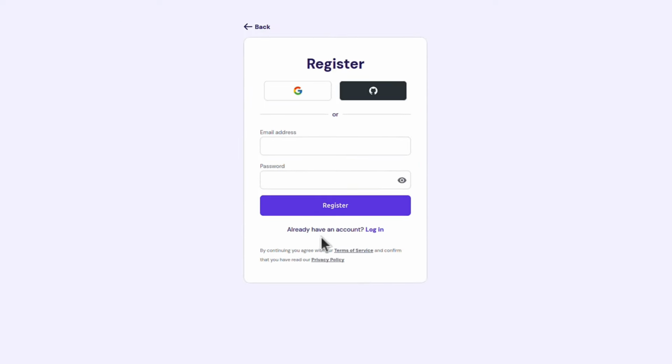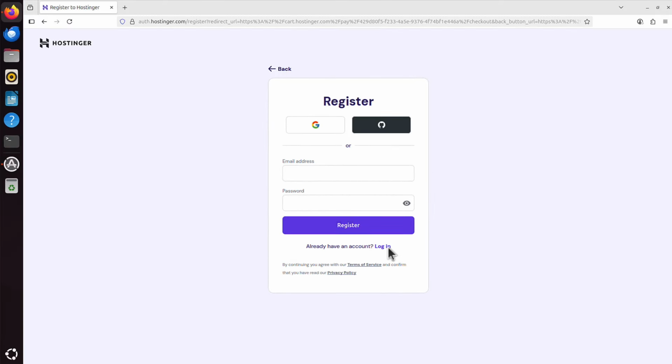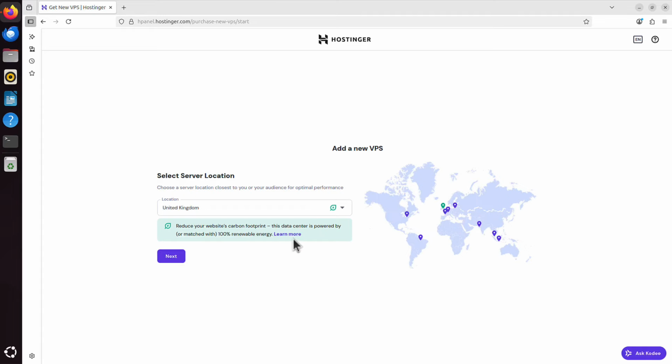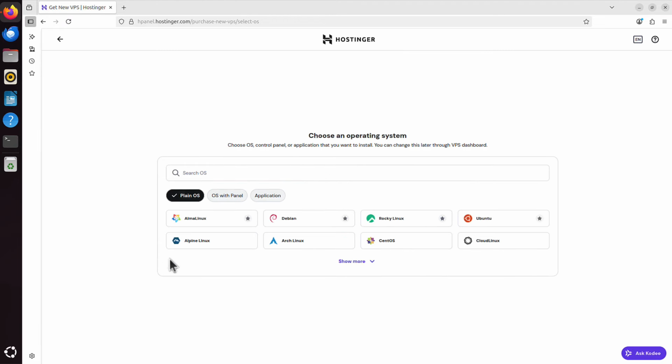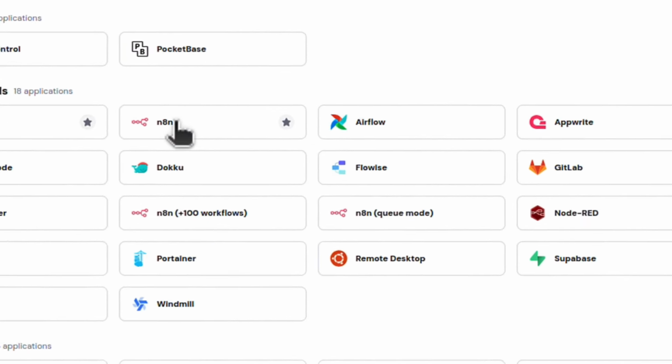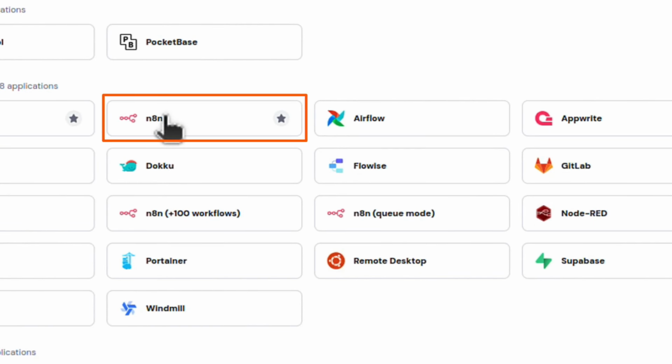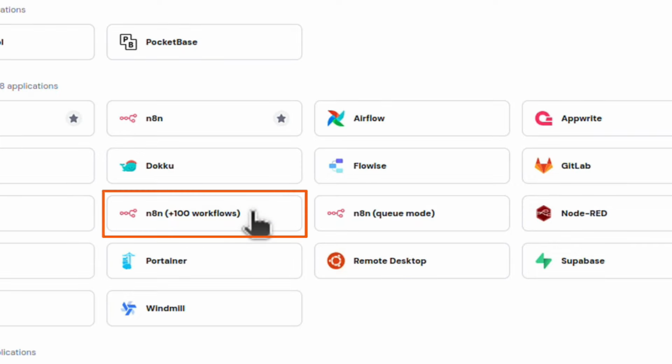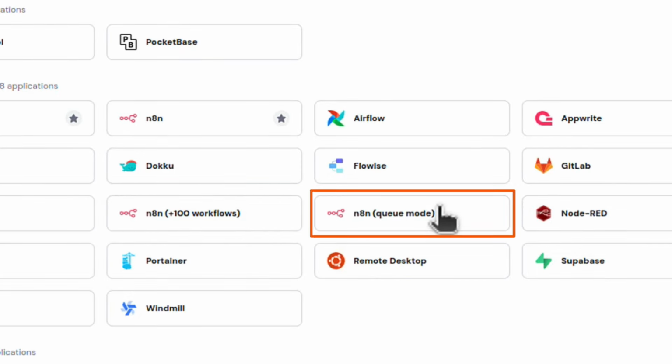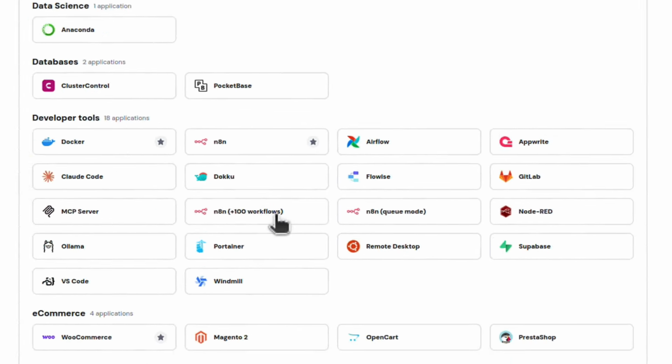Then you just continue, and you have to register, if you don't have an account already, I mean. I will create a new account, and then it will get you to this page, where you choose a location for your server. I will stick to United Kingdom, it's fine, so I click Next. And here, you can choose either plain OS, you can choose CentOS, Debian, etc. But what we are interested in is the application. And you can choose here, for example, Vanilla n8n. That's what I'm interested in. But you may want to go for the one that has already applied 100 workflows, or maybe the so-called n8n in queue mode. But as I said, I'm fine with just n8n. That's what I need.